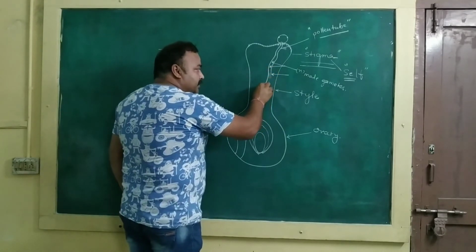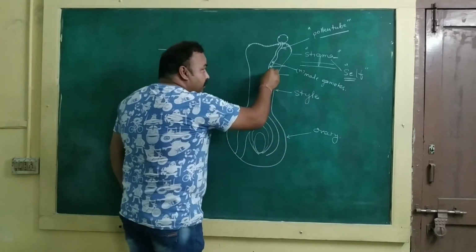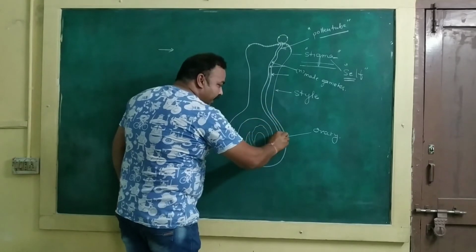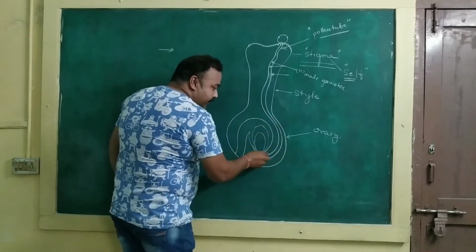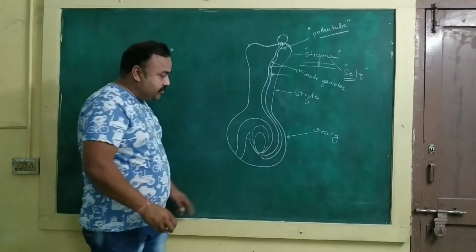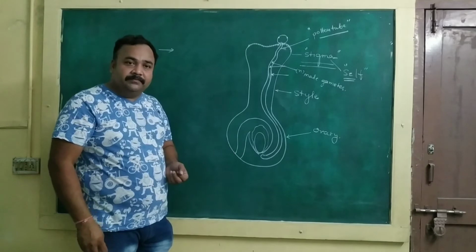Now, during the pollen-pistil interaction, the pollen tube will become longer, and passing through the style, it will reach the micropyle region of the ovule.